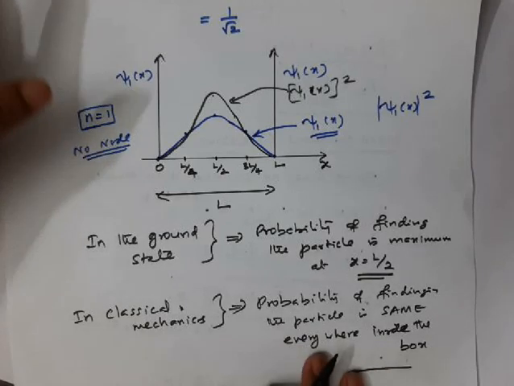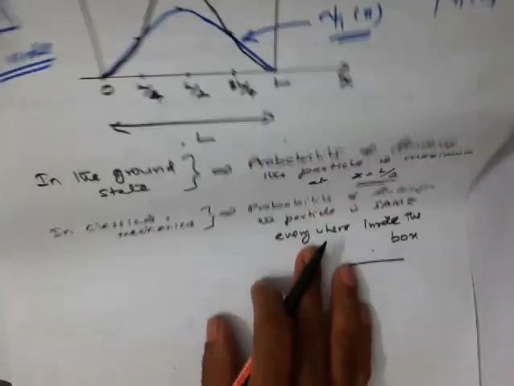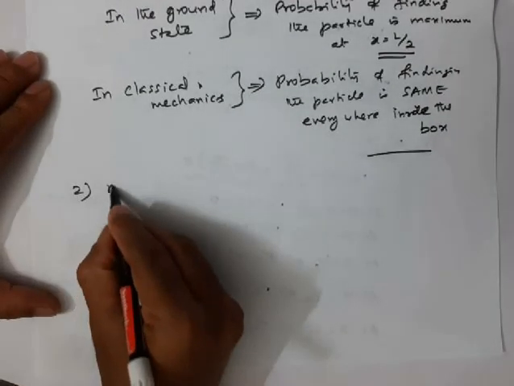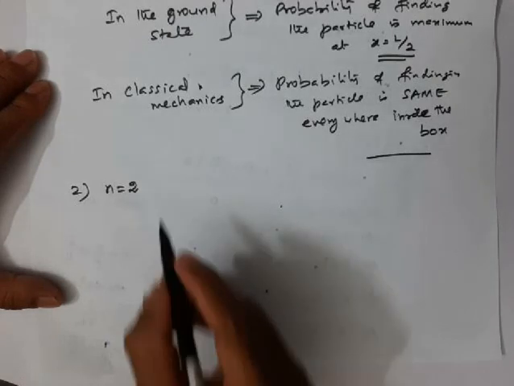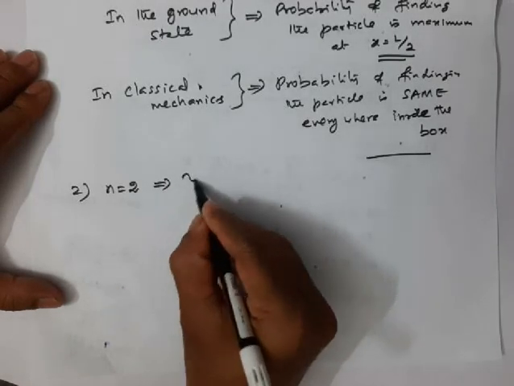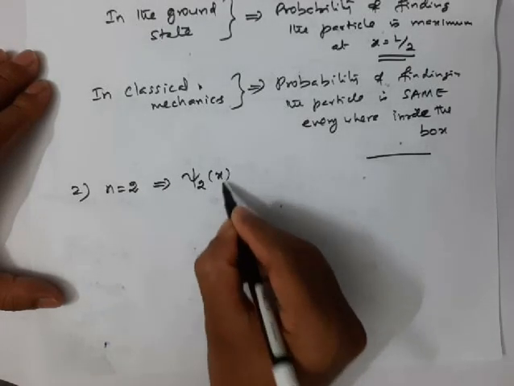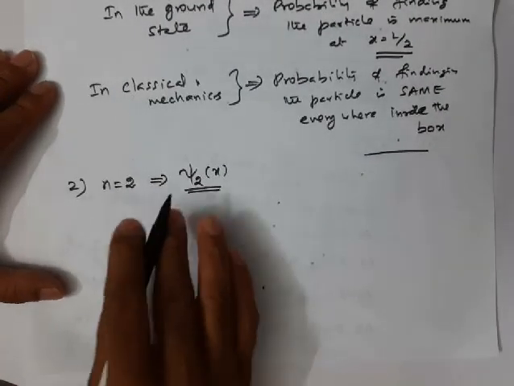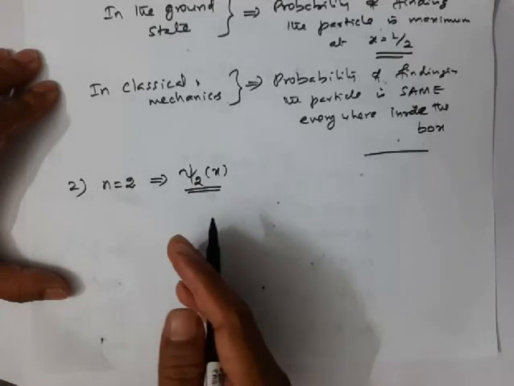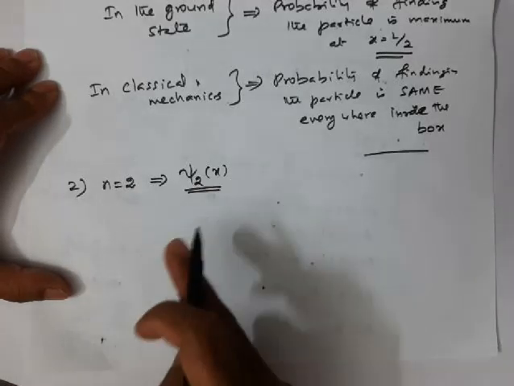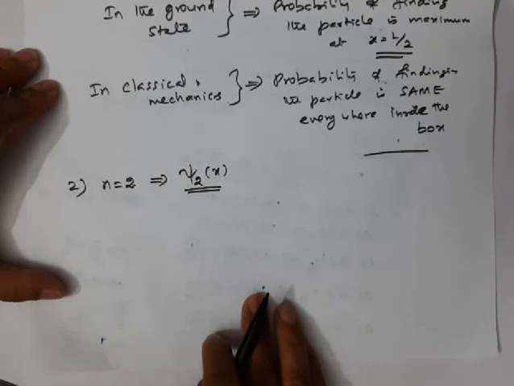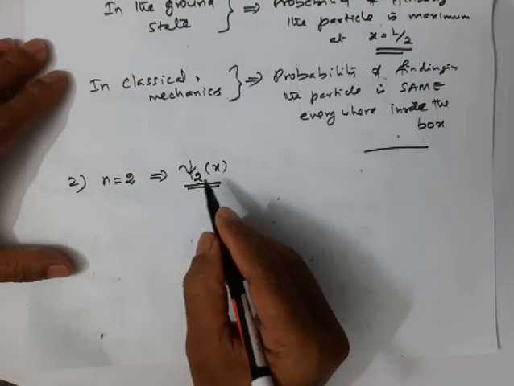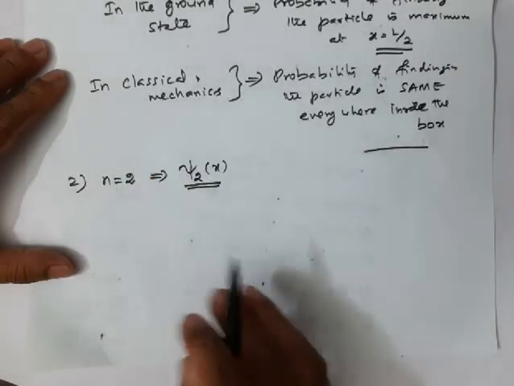Now let us go to the first excited state. First excited state means n equal to 2, which means we are going to consider the wave function psi 2 of x. In a similar manner, we have to find the value of the wave function at different values of x. How to do that? First, what is the wave function of a particle in the first excited state?